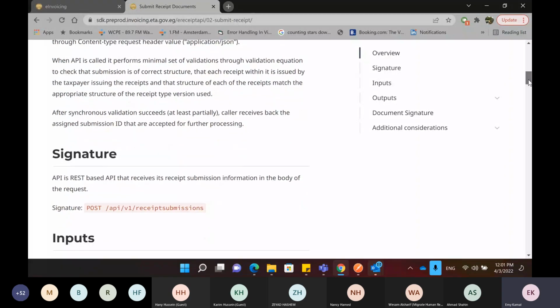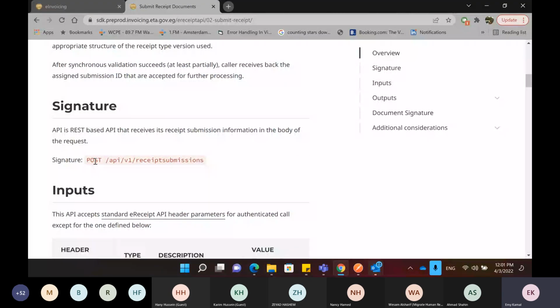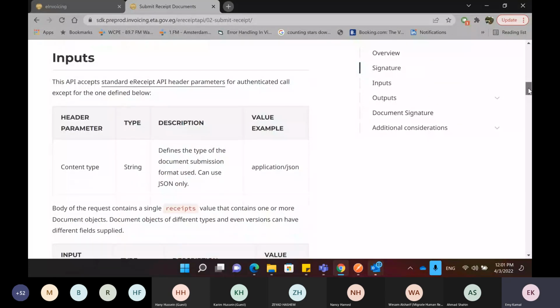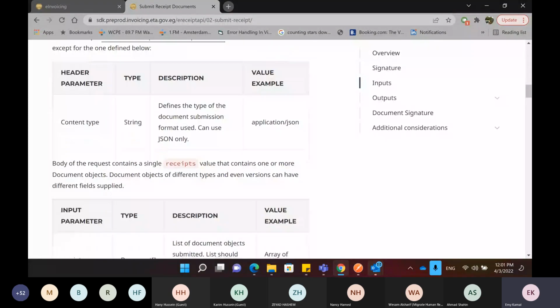For the signature on how you can call the API, it's POST /api/v1/receipts/submission. So this is how you can call the API. And what are the inputs for the API? First, for the header parameter Content-Type, I have to say that the receipts or documents I'm submitting are in JSON format. So this has to be specified. I'm saying that I'm submitting in JSON format, and this is the example, application/json.